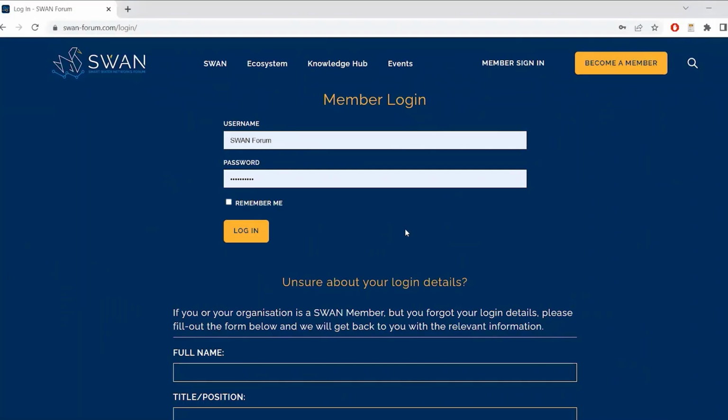First, we'll start by logging in to access all member-only content with your unique company name and password. There is one login for you and all your colleagues.